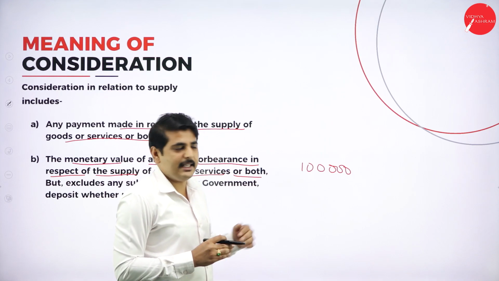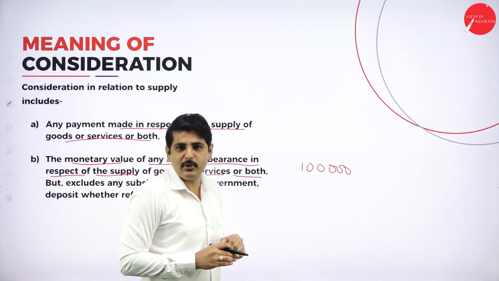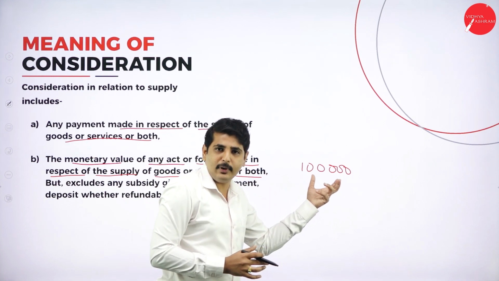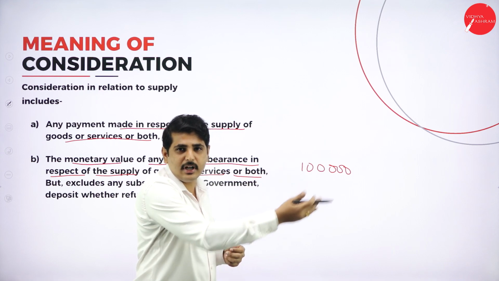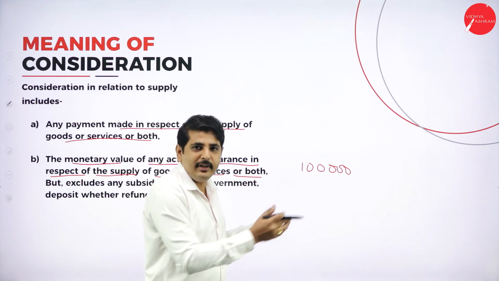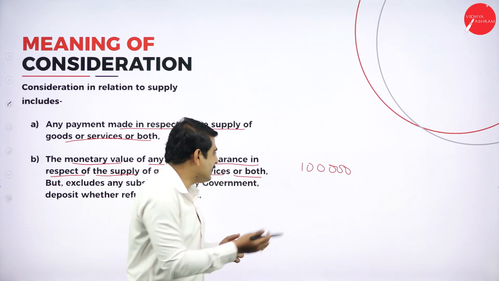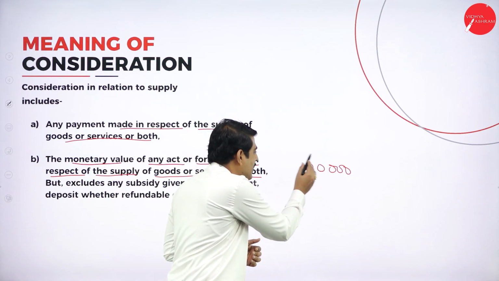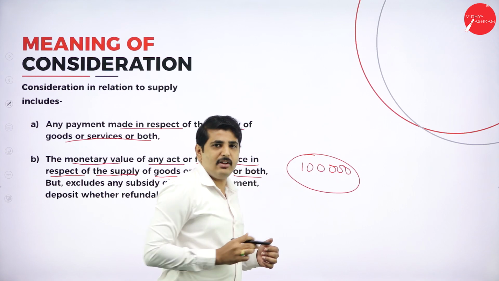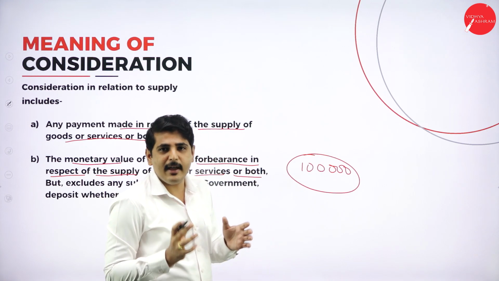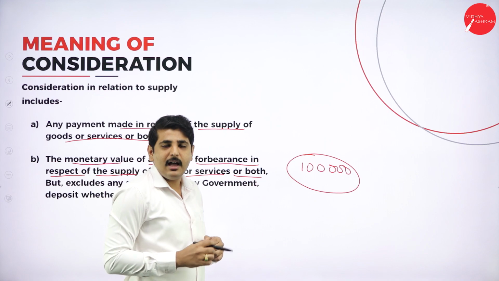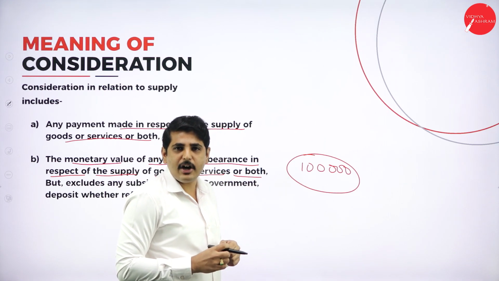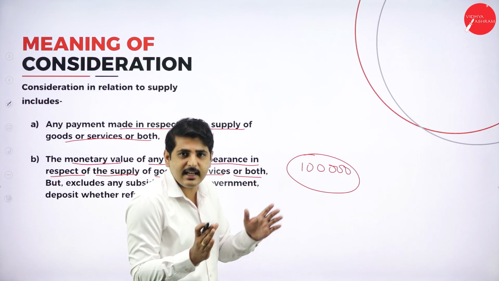I will pay this 1 lakh rupees by helping them. For example, he has one case pending in court. I will take up that case and, instead of receiving or paying the amount of 1 lakh rupees, I will argue for him in the court. For that, I will receive a TV. Even though you are not receiving cash, in that case also the 1 lakh rupees is considered as the value of supply. For example, I am an engineer.